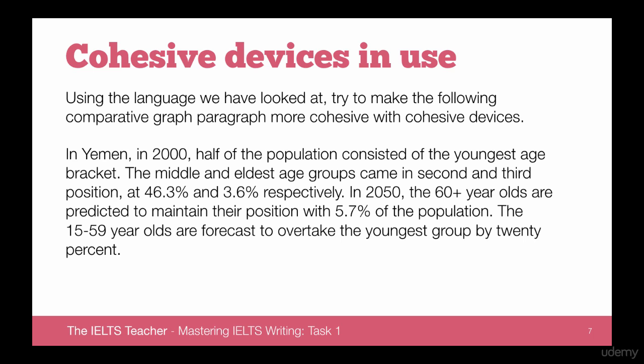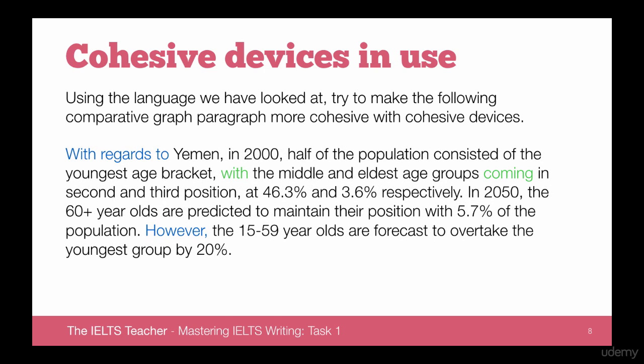In 2050, the 60-plus-year-olds are predicted to maintain their position with 5.7% of the population. The 15 to 59-year-olds are forecast to overtake the youngest group by 20%. Grammar's great, vocabulary's great, addressing the task requirements, but there's very little cohesion here. So let's see if we can improve this.